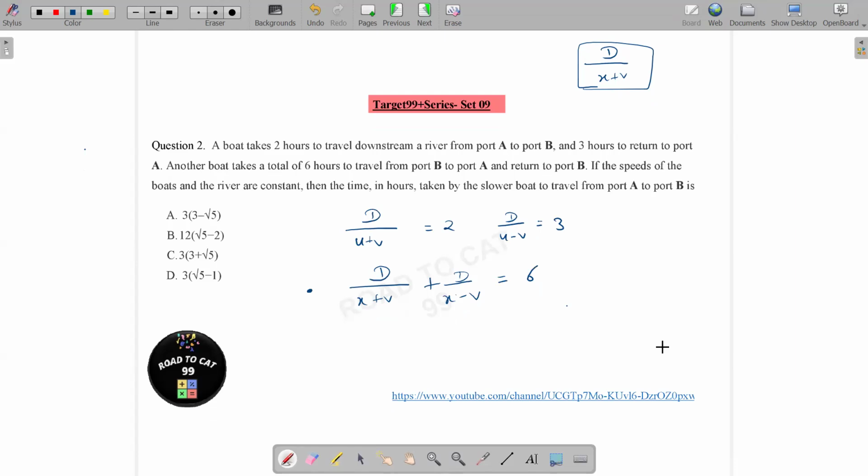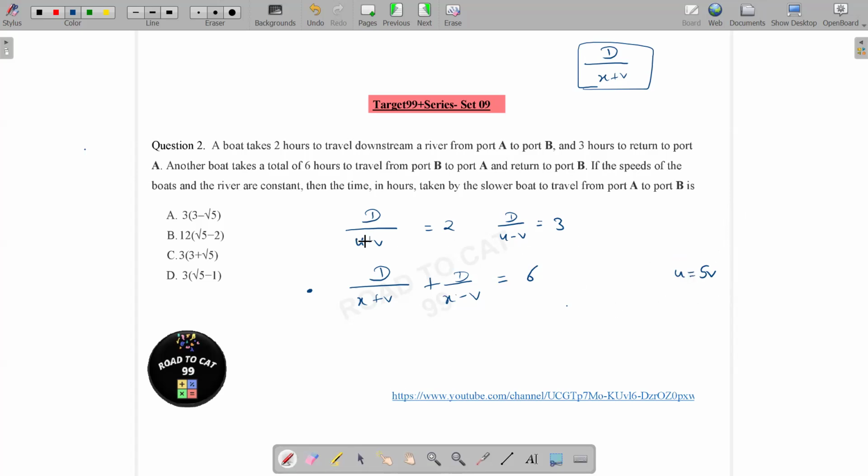So let's first focus on the first equation. If I divide this by this, that means 3 by 2 is equal to (u plus v) by (u minus v), right? So 2u plus 2v is equal to 3u minus 3v. Basically we are trying to remove the d in the equation, and technically we can say u is equal to 5v, right? So this is our result, that u is equal to 5v.